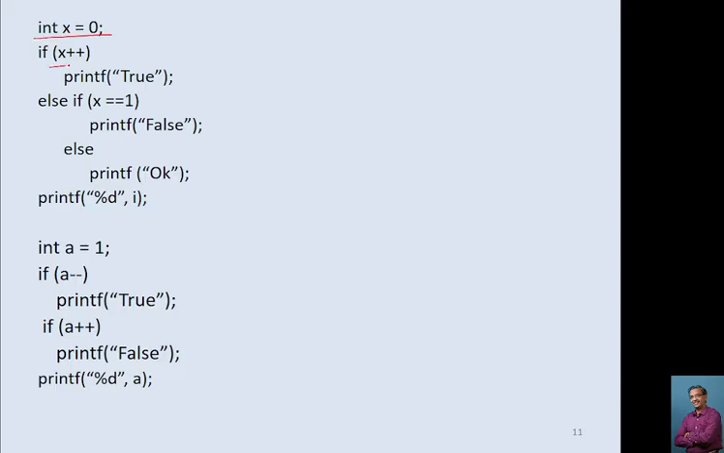X is equal to 0. If x plus plus. So it will check first if x, printf, else if x is equal to 1. So first of all it will check this condition x, whether x is non-zero, no, x is 0, so it will go to the else. But before going to the else, it will increment the value of x by 1, so the value of x becomes 1. Then it will come here, x is equal to 1, yes, it will give you false, and it will print the value of x, sorry, not i, here it must be x, so it will print the value of x as 1.